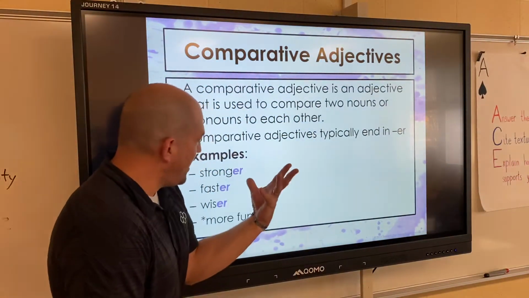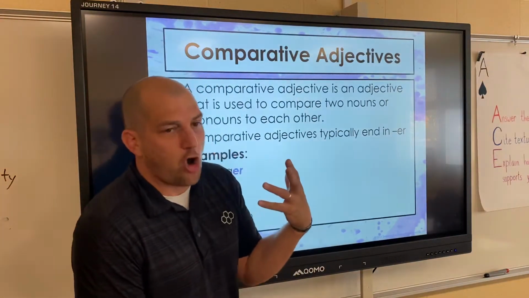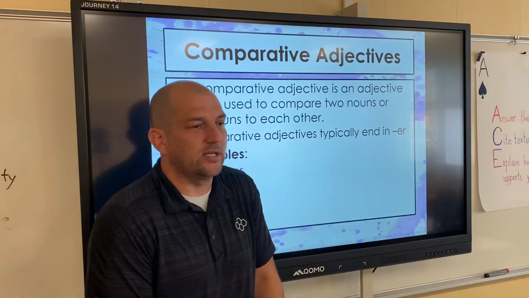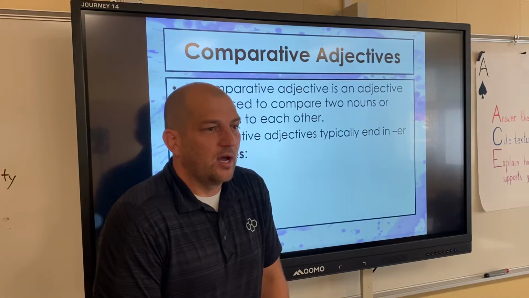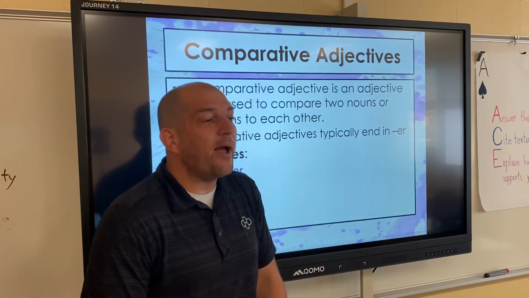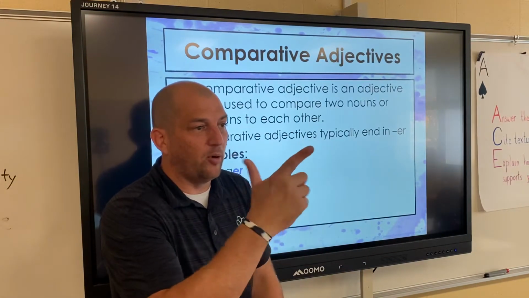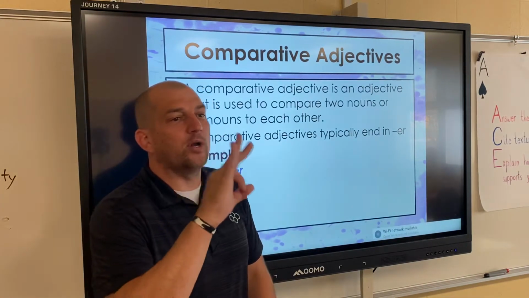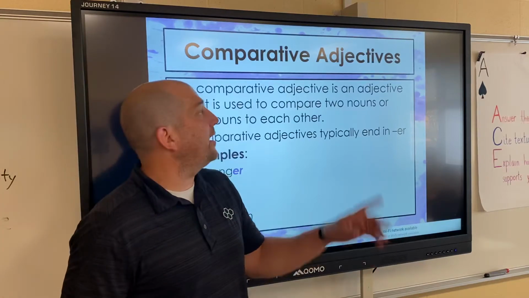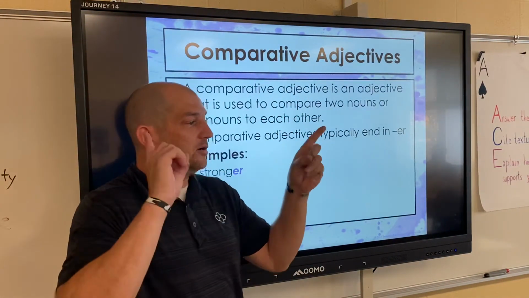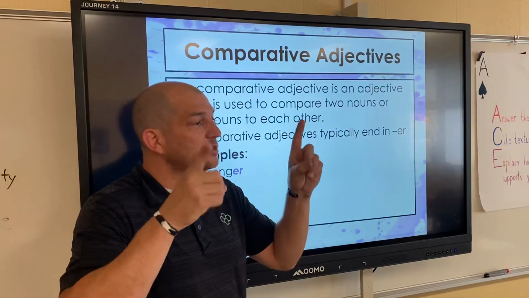We're going to use "I'm stronger." I would not say I'm stronger than the students in this class. I would say I'm the strongest of this class. I might be stronger than you two people, but I won't be stronger when it's three or more. At that point, it's no longer comparative. When you compare two things, you use ER.